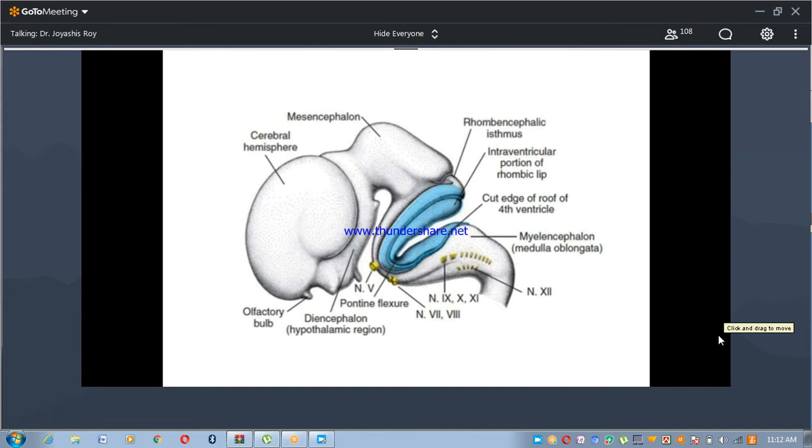Thus, the organization of the cranial nerves is homologous to that of the spinal nerves, although not all cranial nerves contain both motor and sensory fibers. But most of the cranial nerves contain motor and sensory fibers. The motor neurons, the cranial nuclei, lie within the brain, but sensory ganglia lie outside the brain. We will show you later in the figures.